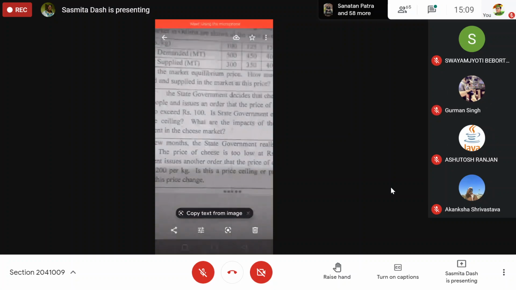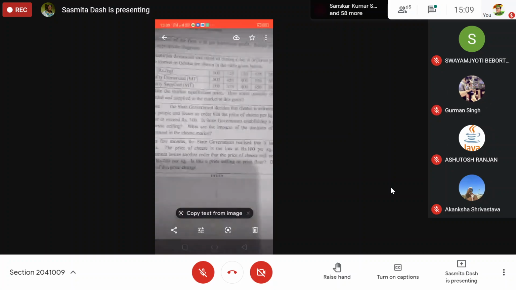Is this price ceiling binding or non-binding? Binding. Why binding? Because it is below the equilibrium price.